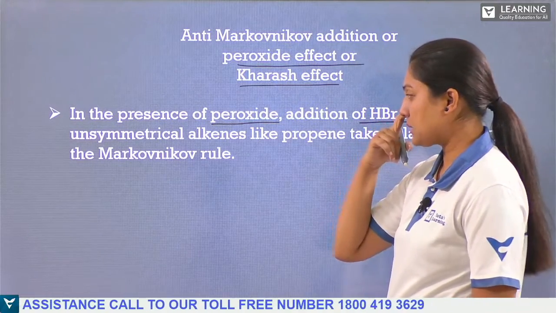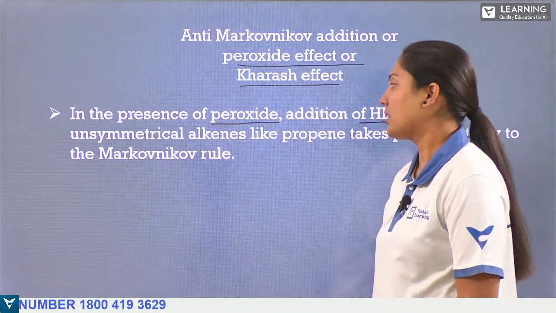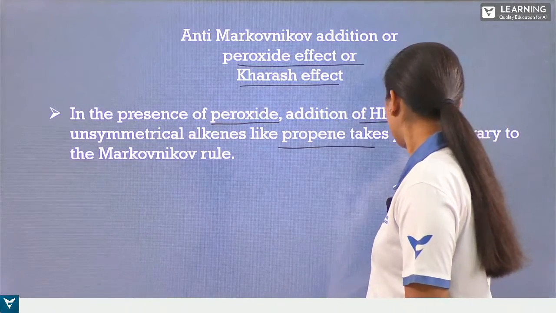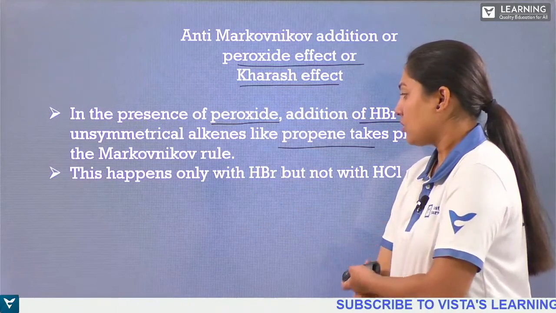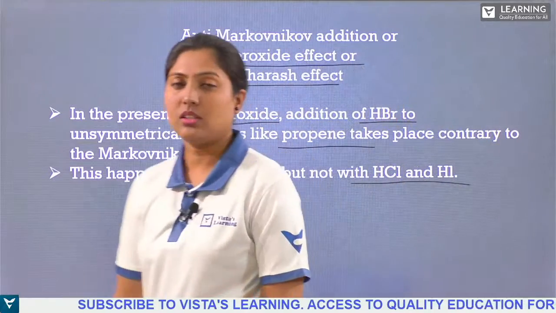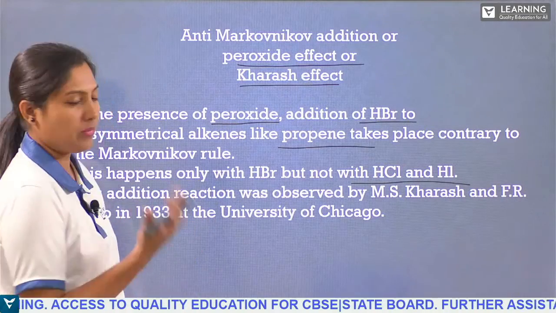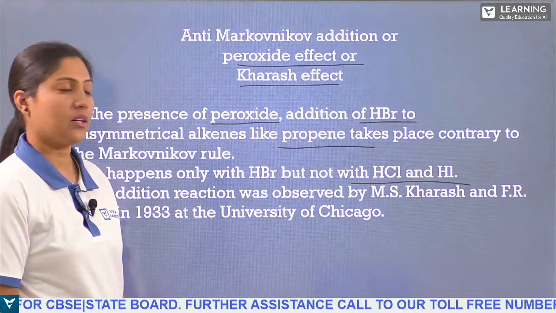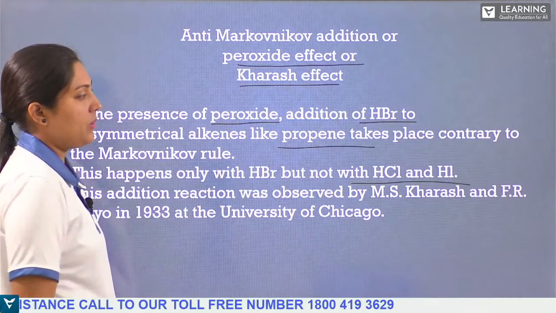So here, in the presence of peroxide, addition of hydrogen bromide to unsymmetrical alkenes like propene takes place contrary to Markovnikov's rule. This happens with hydrogen bromide but not with hydrogen chloride and hydrogen iodide. So that is the exception. This anti-Markovnikov addition takes place in the presence of hydrogen bromide, not in the presence of hydrogen chloride or iodide.